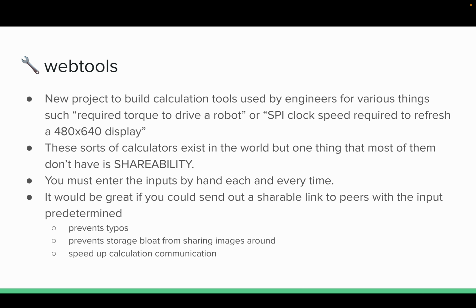Next up, we have Web Tools. Web Tools is a new project in the whole libhal scheme. This really just came down to the fact that there were so many different tools online that I really did like and appreciate and enjoy, but they had one severe problem, that you couldn't really share them. The whole point of this is to build projects to calculate things for engineers, like needed torque for a robot, or how fast your SPI clock needs to be to get a certain refresh rate. But the main thing we're looking for is shareability.